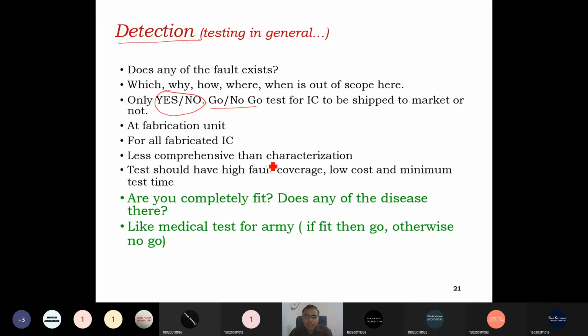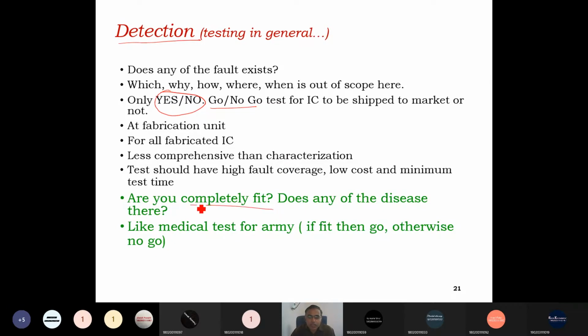It is less comprehensive than the characterization. Test should have high fault coverage, low cost, and minimum test time. So detection is a less costly testing process compared to the characterization.